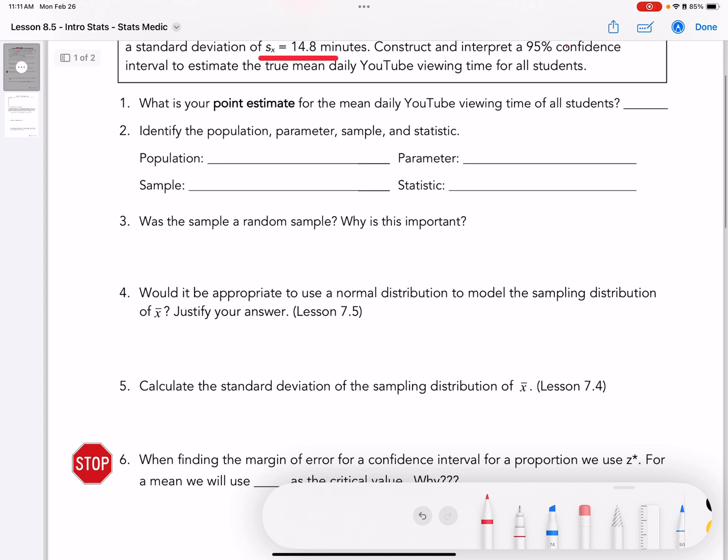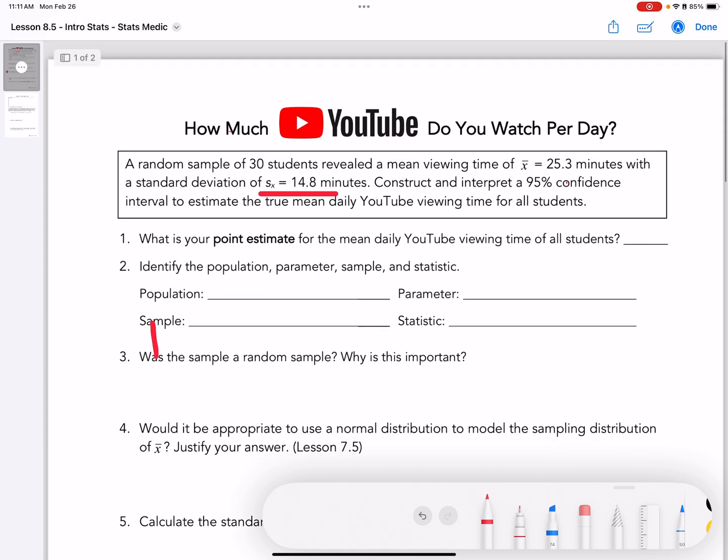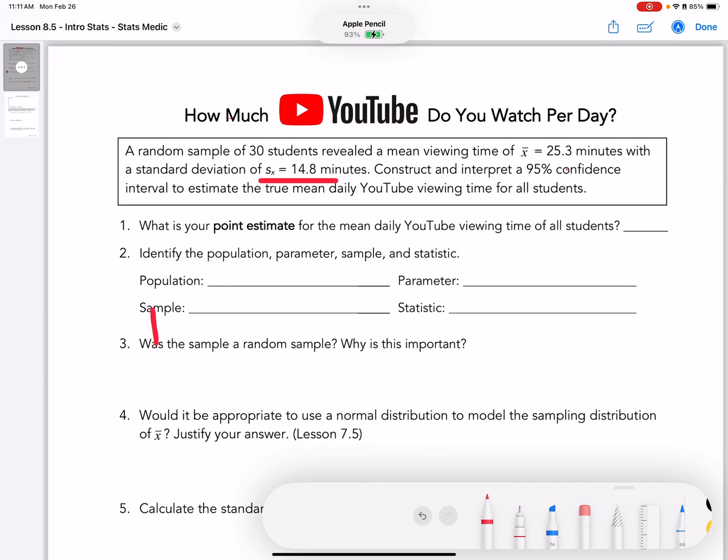So let me go to the formulas now. You're going to use your 14.8 divided by the square root of 30, because that's the formula. If you go back to your unit 7, the very last day, we had all of the formulas listed, and that was one of the formulas. So let me show you here.